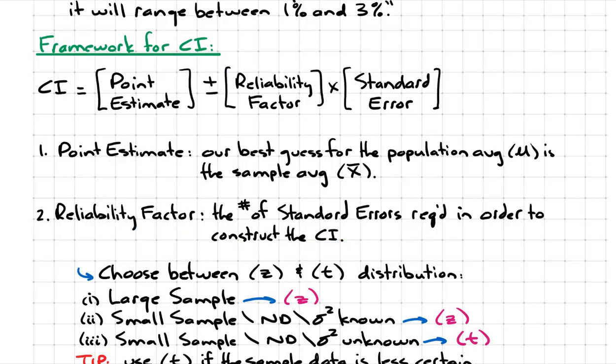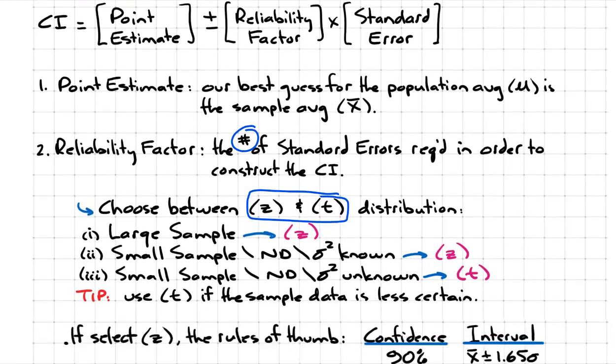Now this is where we have to decide whether we need to use the Z distribution or the T distribution, because based on which one we pick, it'll affect the number of standard errors we need to go on either side. So the decision rule is as follows. If the sample is large, we can use a Z distribution.